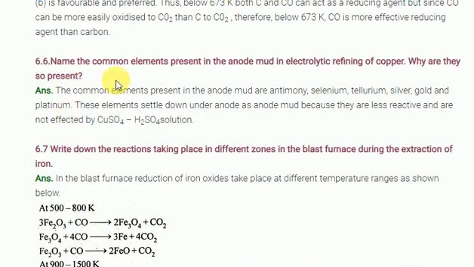Name the common elements present in the mud of the electrolytic refining process. You know that in electrolytic refining some mud forms. The impurities present in it are antimony, tellurium, silver, gold and platinum. Clear? This is called anode mud.